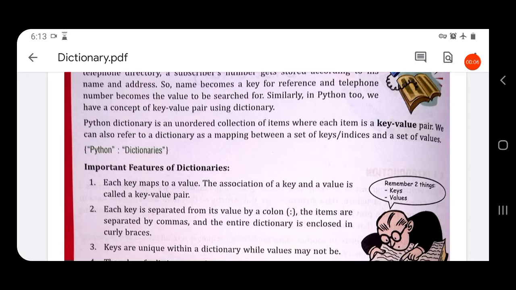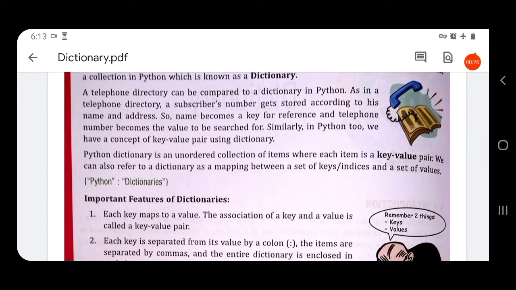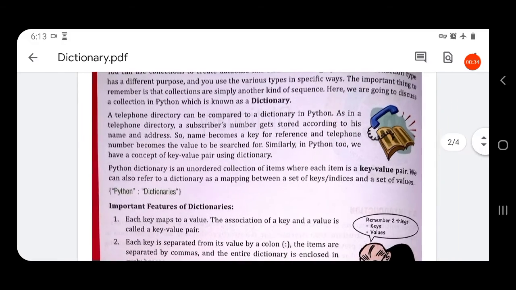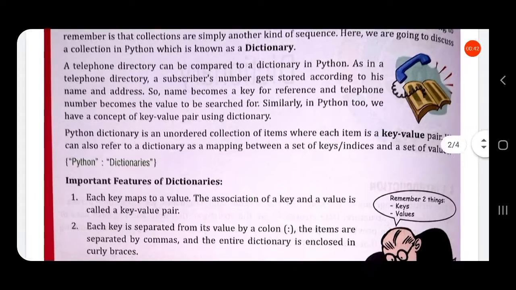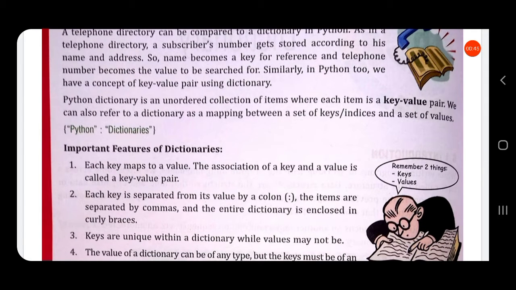If we want to get a phone number, we just have to search for the particular name, then only we will get the phone number of that particular person. So the phone number in that directory refers to the value and the name refers to the key. In Python, we have a concept of key and value pair. These key value pairs are called dictionaries. So a dictionary is a key value pair, where there is a key and a value associated with it.